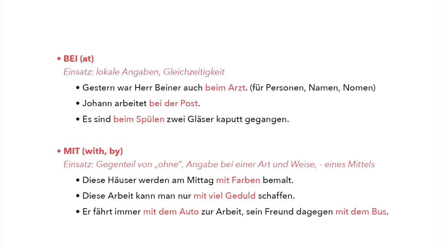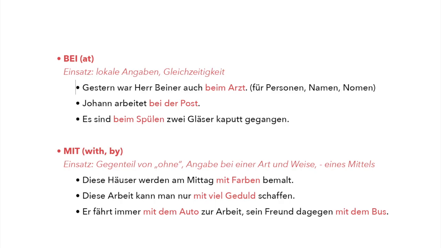For example, gestern war Herr Beiner auch beim Arzt. So yesterday Mr. Beiner was also at the doctor. Or I can say also, ich war gestern bei dir. I was yesterday at your place.